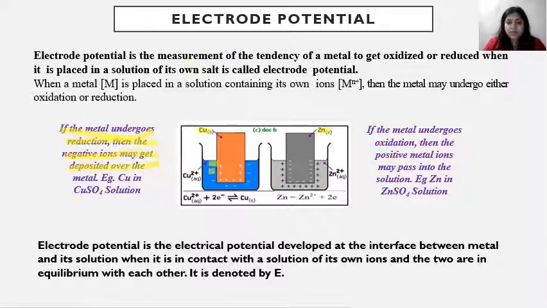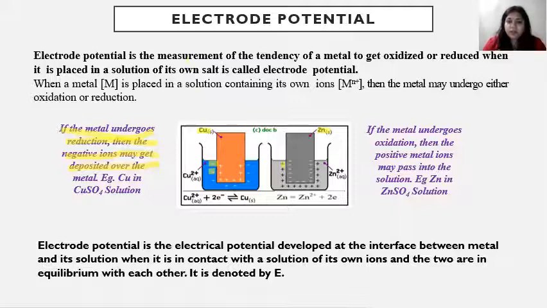You can see here zinc is converted into Zn2+ by donating 2 electrons. So obviously in this reaction the positive charge gets deposited on the electrode, and similarly here also an electrical double layer is formed.